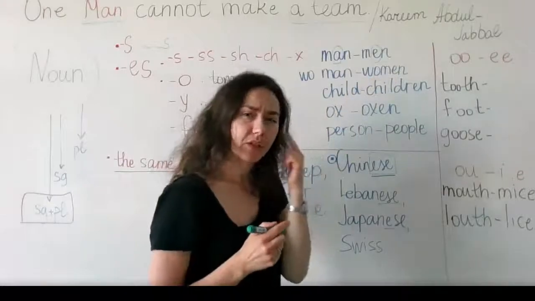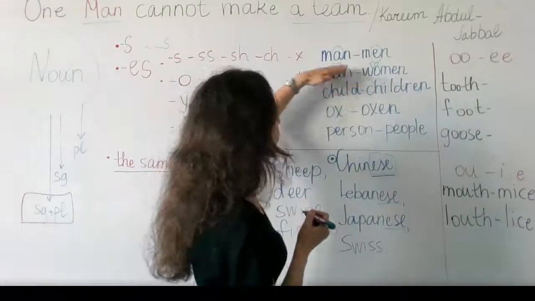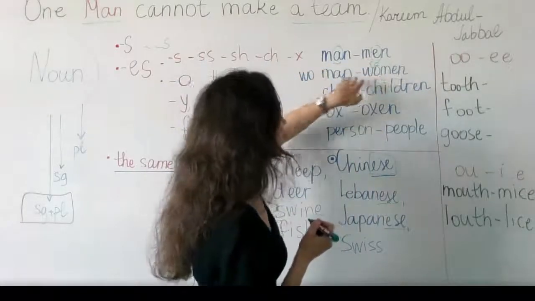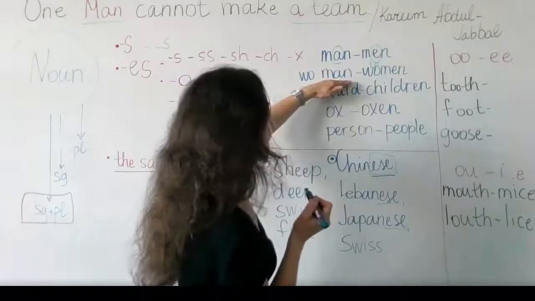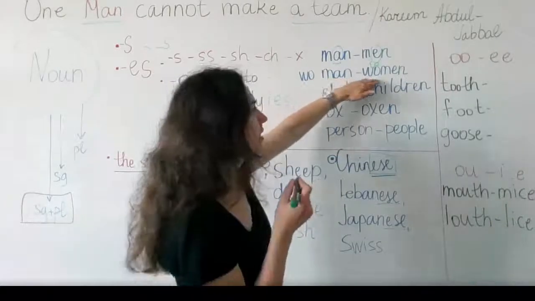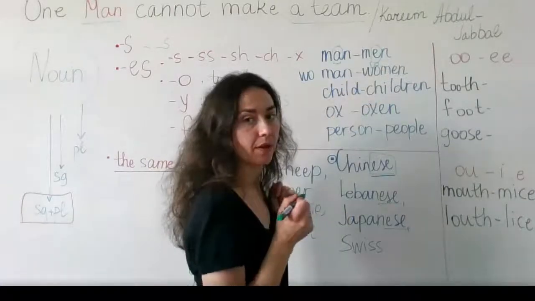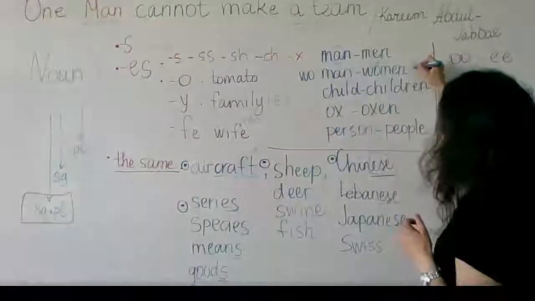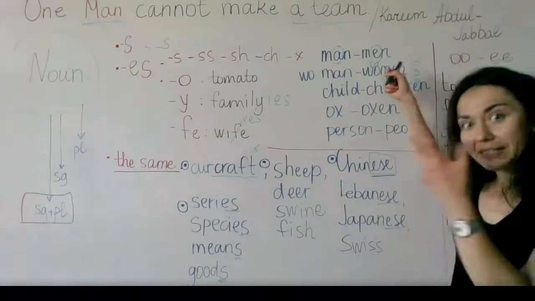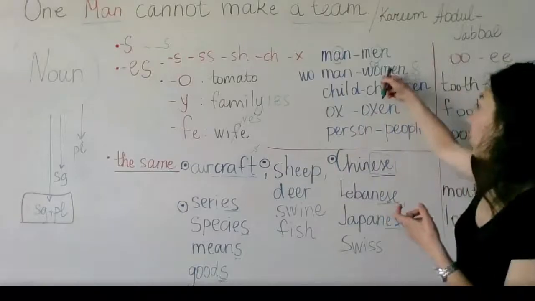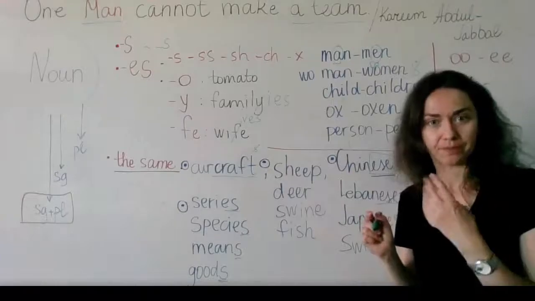I say women, so you hear it sound, but in fact, you write the same word as man, and you add W-O before this word man. So you write woman, but you read the plural as women. So don't make this mistake. Never add s at the end, because this word is already plural. It's like a double plural. You have shown with this word women that you speak about many women, more than two.